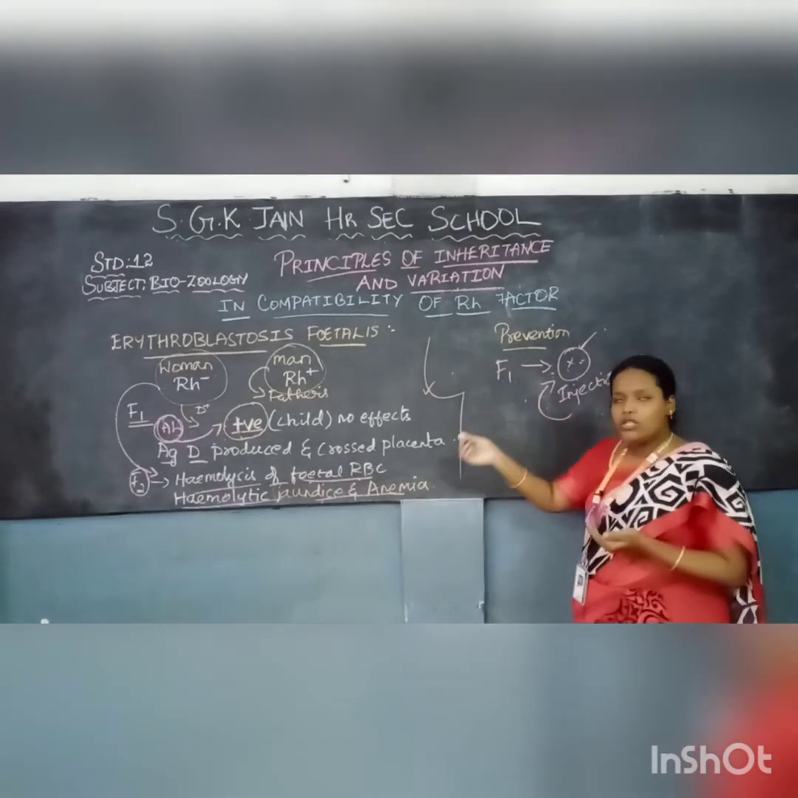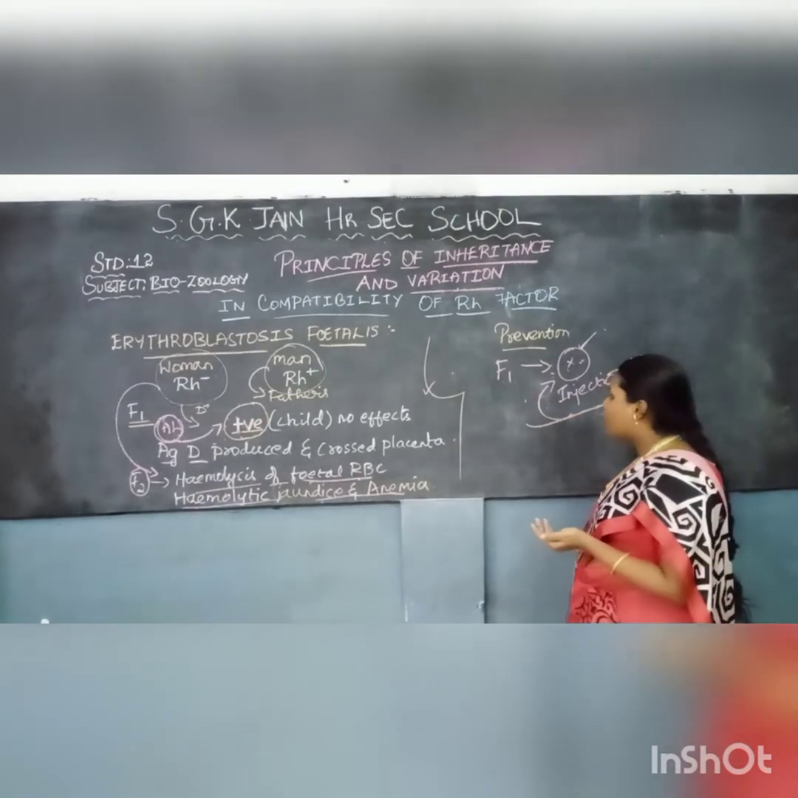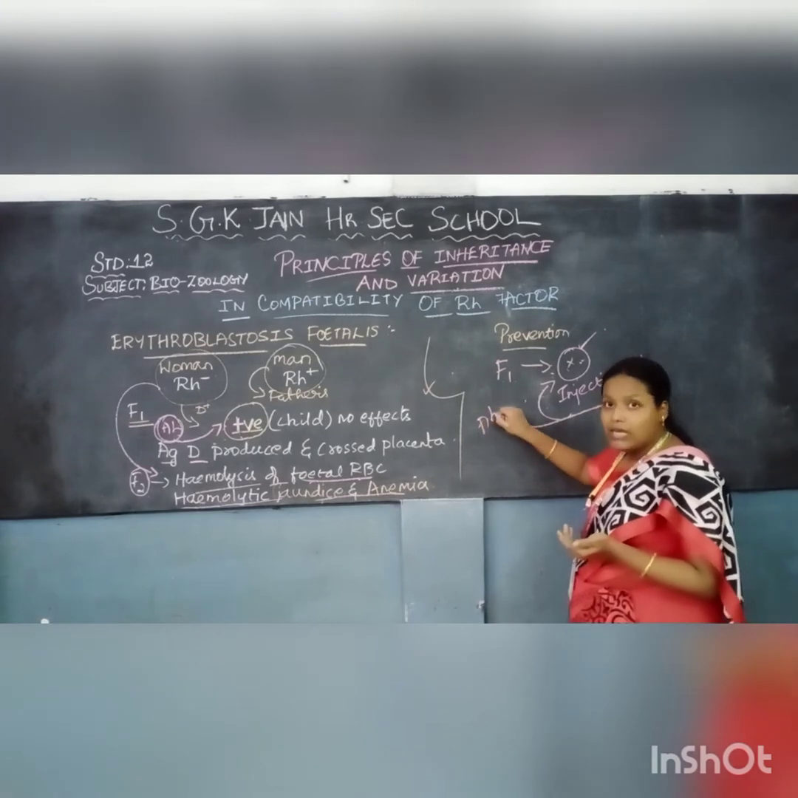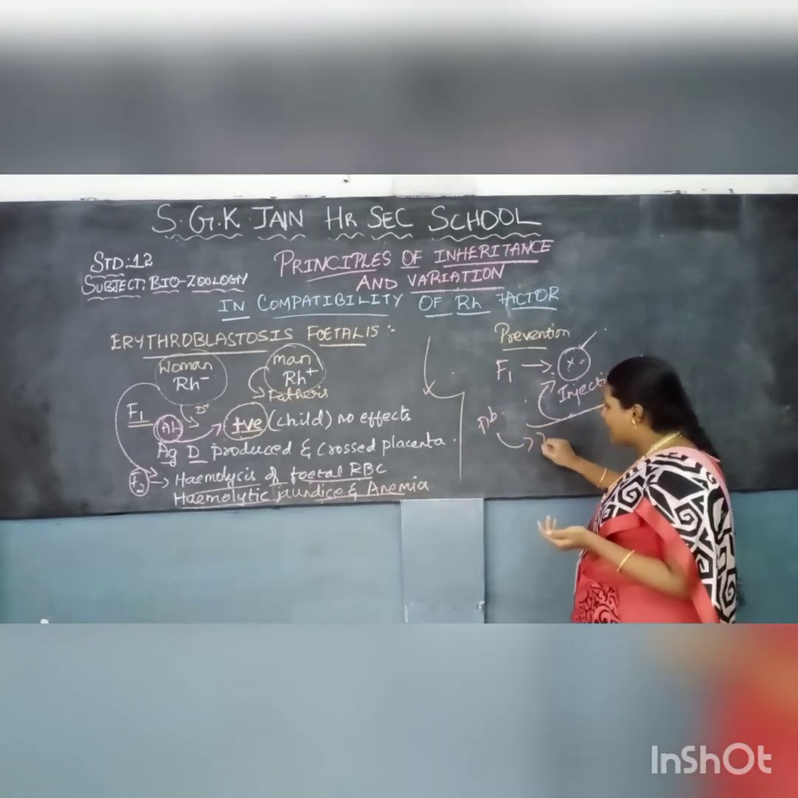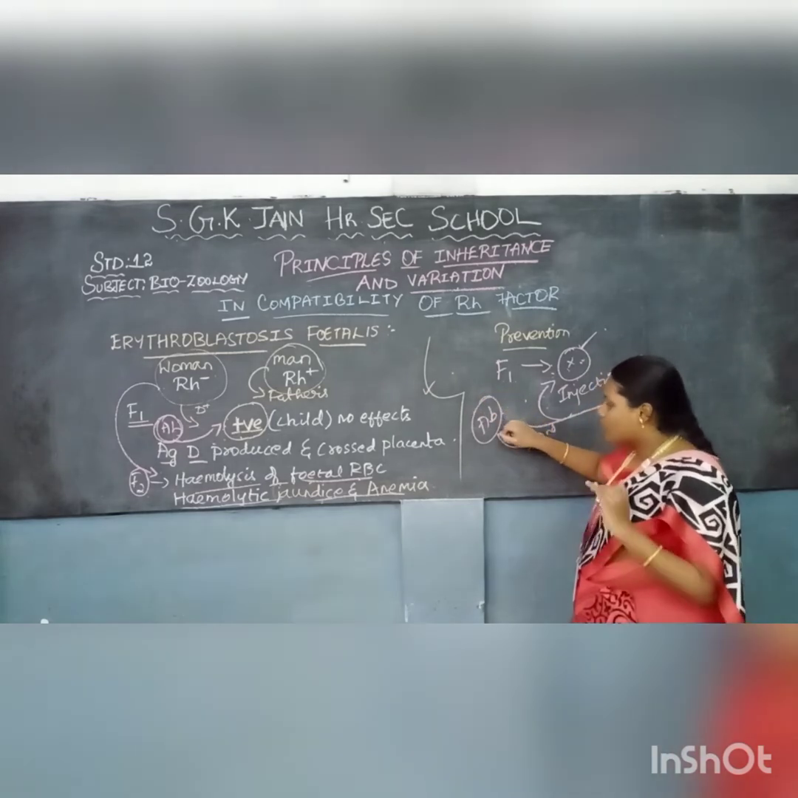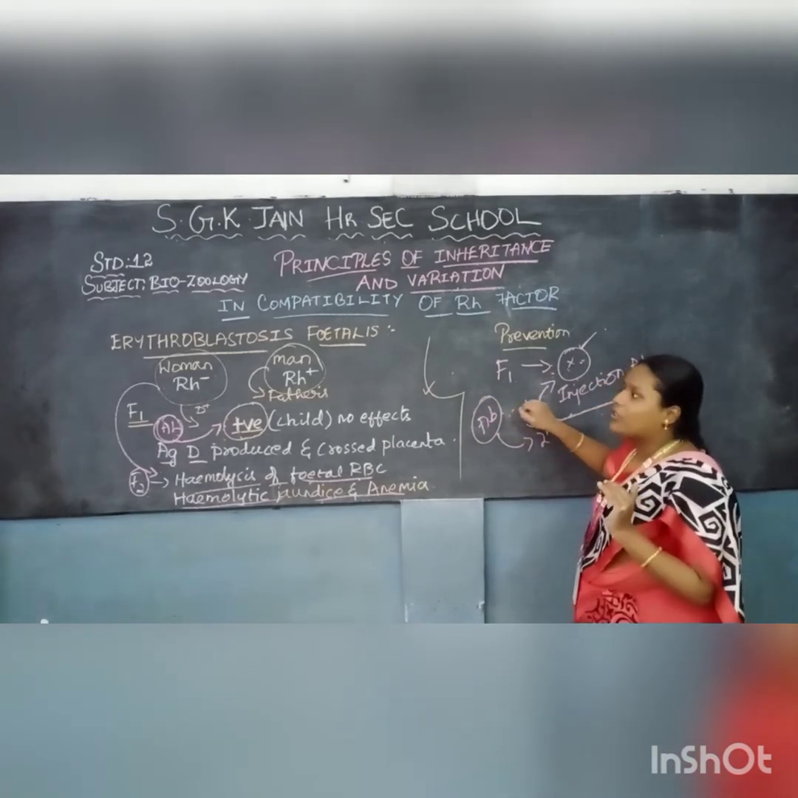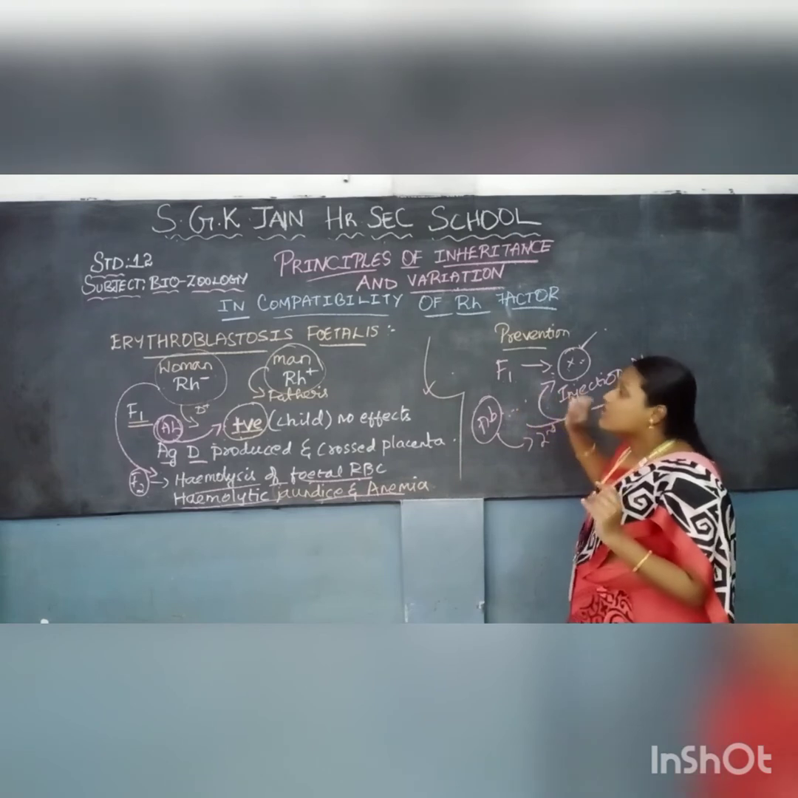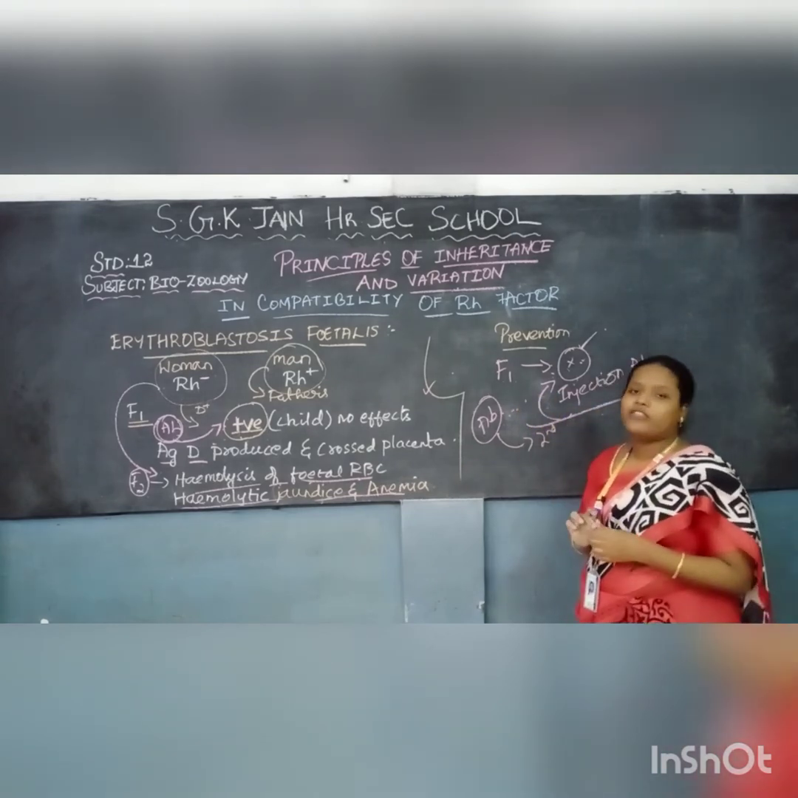Even in the second pregnancy, if this has been given, the antibodies will be produced, but only after the delivery of the second baby will it be sensitized. So by this process, the prevention of erythroblastosis fetalis takes place. This is the only way of prevention of this disease.